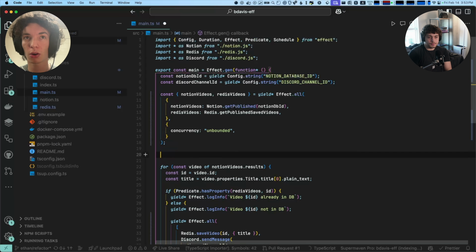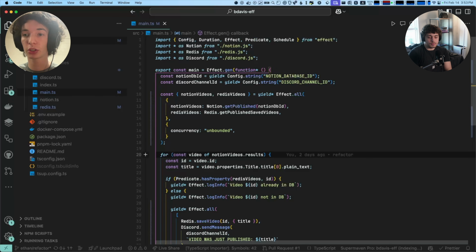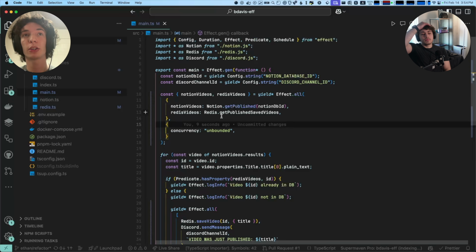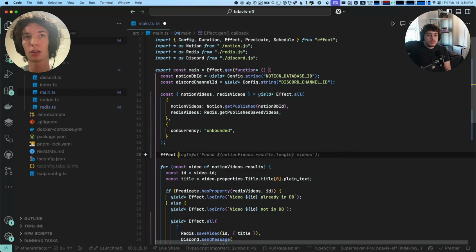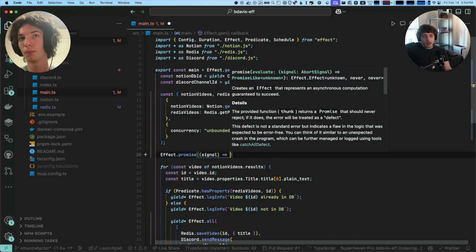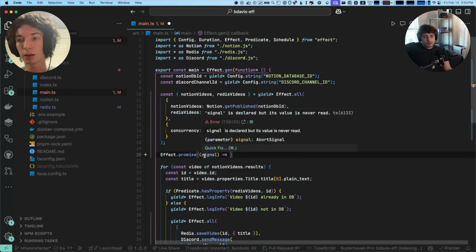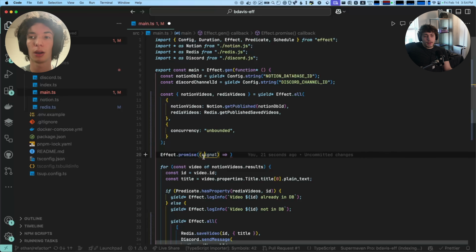If you do promise.all, the other promises just keep running. There's abort signal stuff you can do, but you have to pass the abort signals and track them yourself, and it's a nightmare. The other thing to mention is effect.promise. In this function, it gives you an abort signal. So if the effect gets interrupted, it will propagate that interruption via an abort signal to all of the non-effect stuff, which is pretty cool.